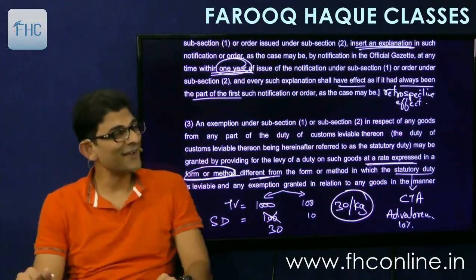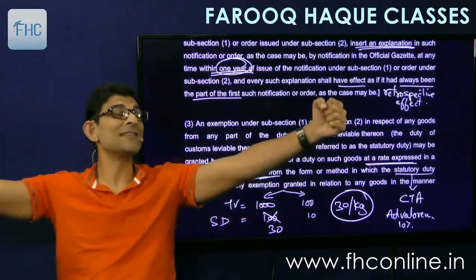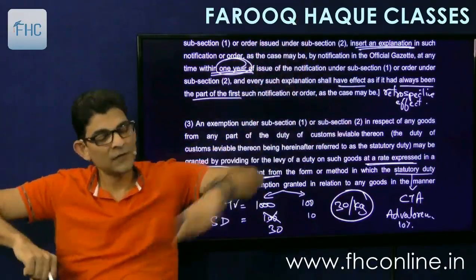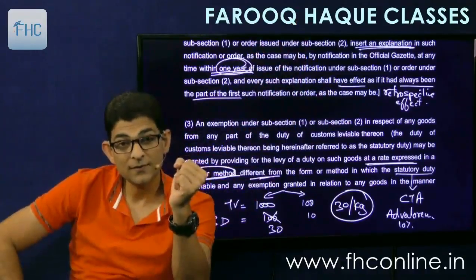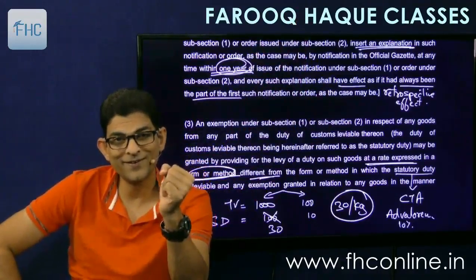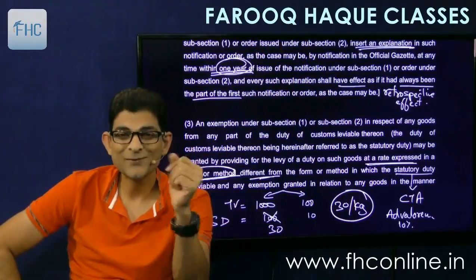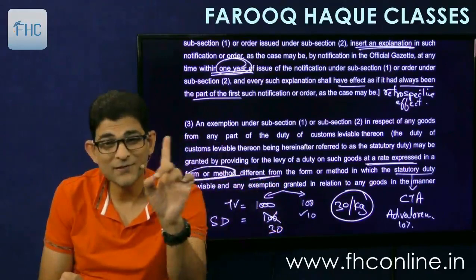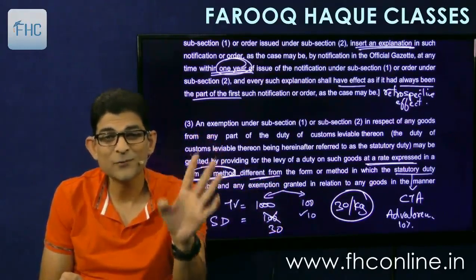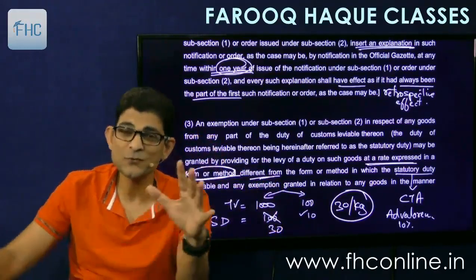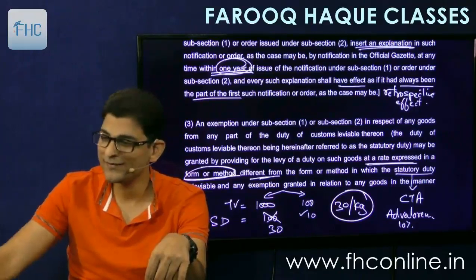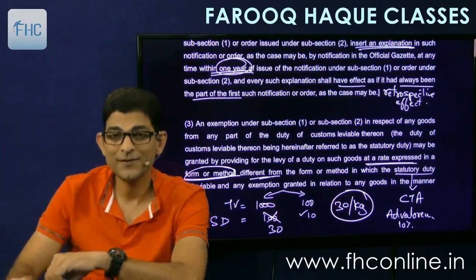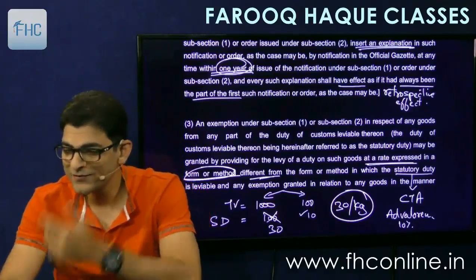So that guy will be confused that I'm getting exemption. Yeah, I'm getting exemption. But what is the exemption? Instead of 10, I'm paying 30 now. I have got exemption. So in that case, he will continue to pay 10 only and this exemption notification will not apply to him. So he continues to pay 10 rupees duty. Okay, understood? Interesting point, na?